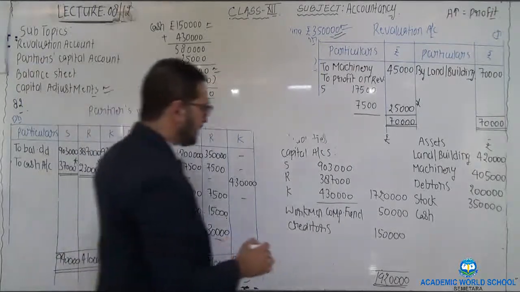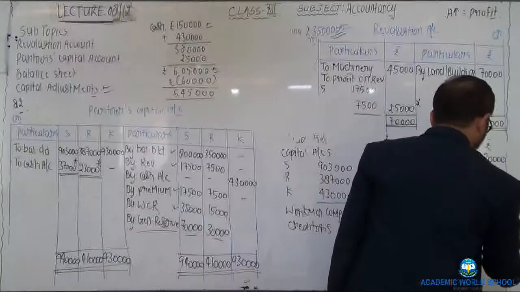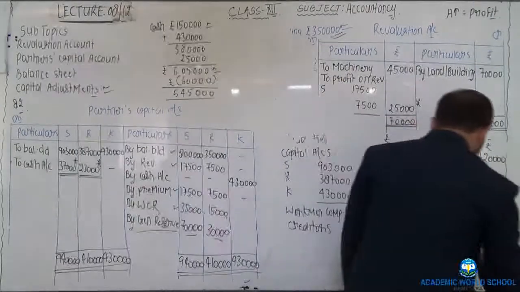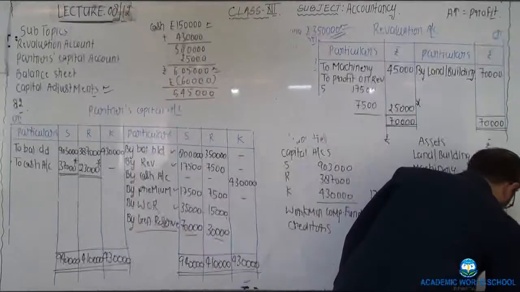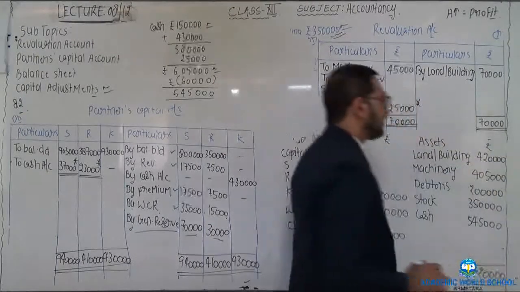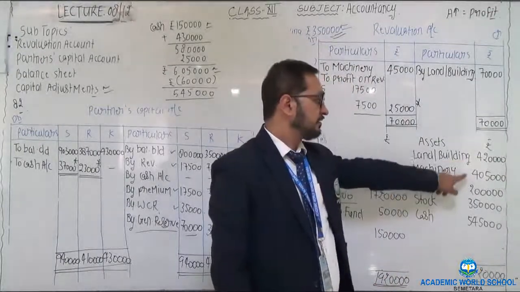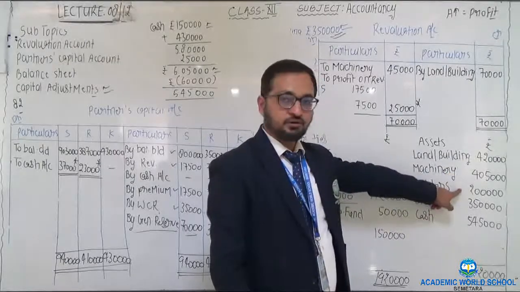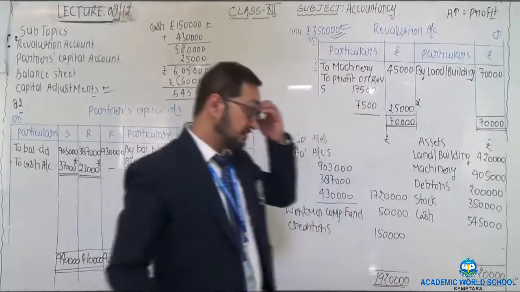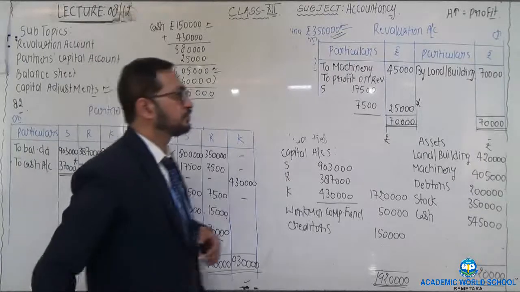Now the actual cash balance to be placed on the asset side would be 5,45,000. Now make the total of asset side, that would be equal to 19,20,000. 4,20,000, 4,05,000, 2 lakh, stock 3,50,000 and cash balance 5,45,000. I hope the question is clear to all.